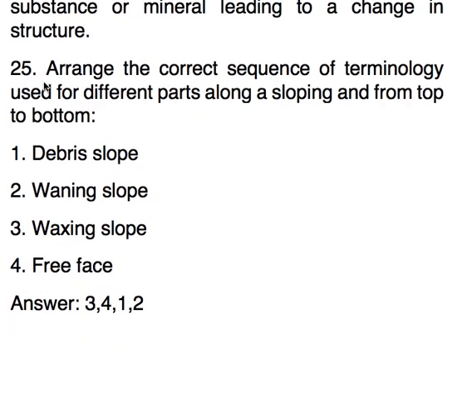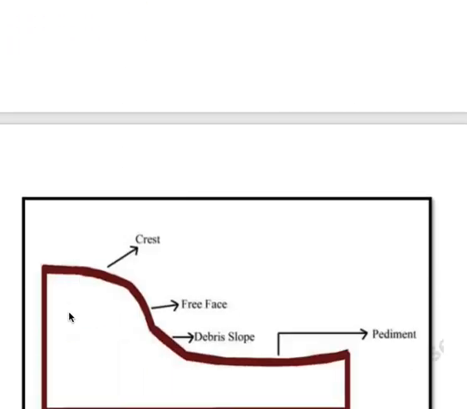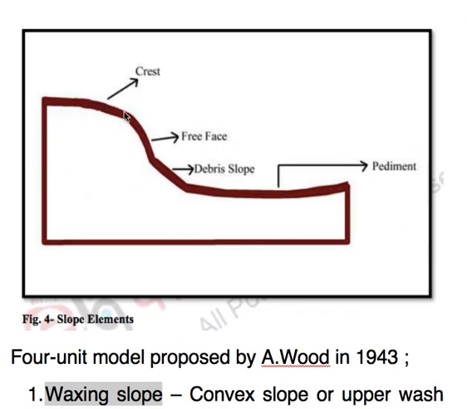And the last topic was about arranging from top to bottom of a slope in the correct sequence, with the terminology given in this way. So we understand from this diagram, the upper part, which is convex in shape, is known as waxing, and this part is known as free fall, and this is debris slope, and the last part is known as pediment, that is waning.